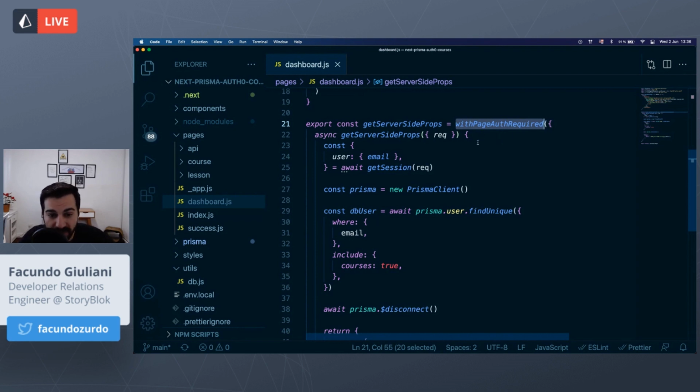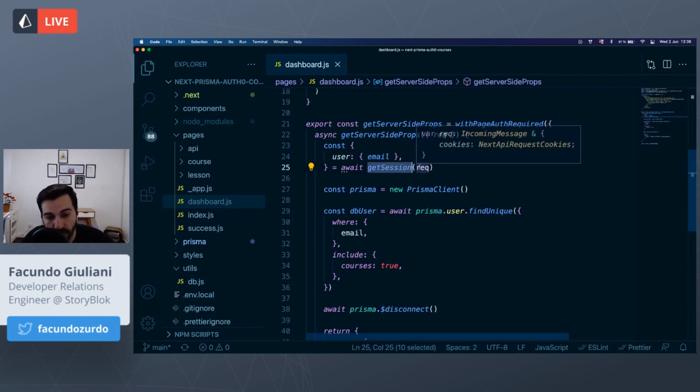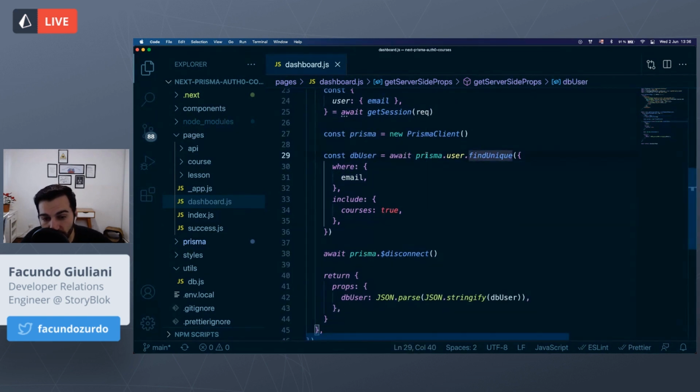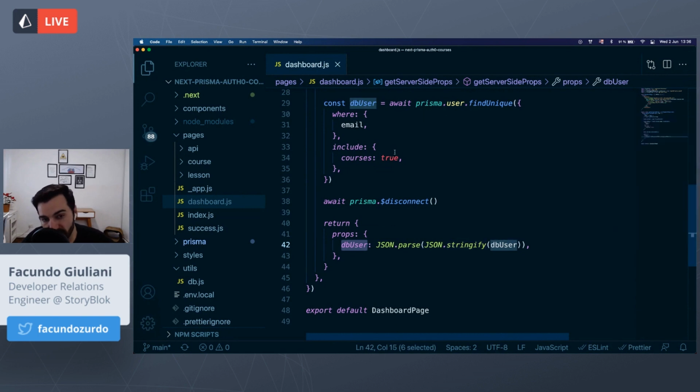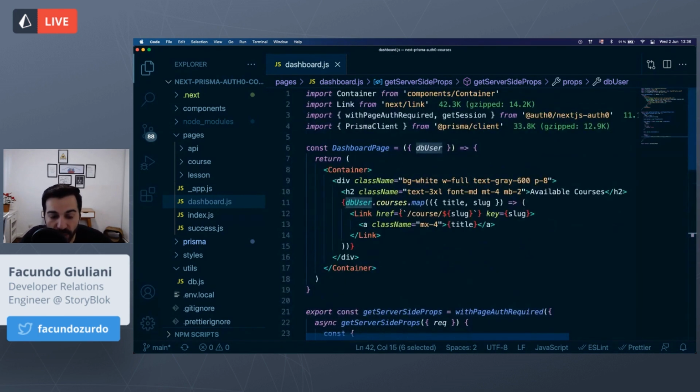And after we verify that, what we do is get the session in this request, and we will get the user, and we will use the email of the user that is logged in to find that user with the Prisma client and include all the courses that we have for that user. And we will return from the server side a user object with all the properties for that user. And that is what we are using to generate the markup. We are using the courses list, and we are displaying all of them in the dashboard.